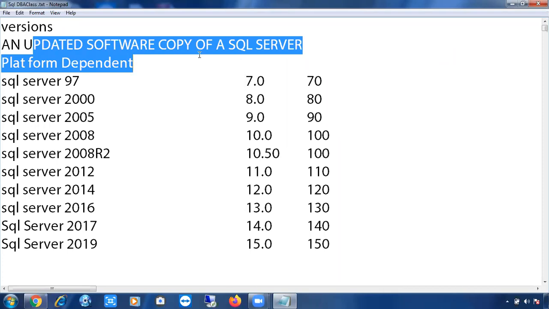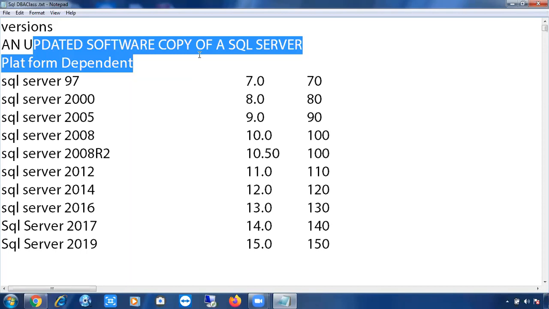You people are using laptops, you people are using mobile phones, okay? If you go for smartphones, usually if you are using Apple iPhone, you know, right? Apple iPhone 6, 6x, 7, 8, 9, 10, 11, 11s, something like that is there, right? Those are all versions of the Apple iPhone. In each version you will get a better phone, better features, right? So that is called a version. Version means an updated software is called a version.